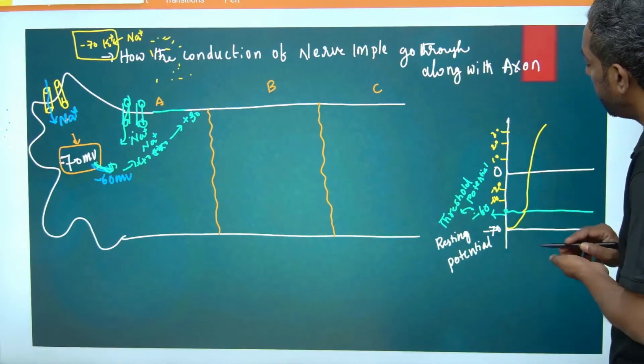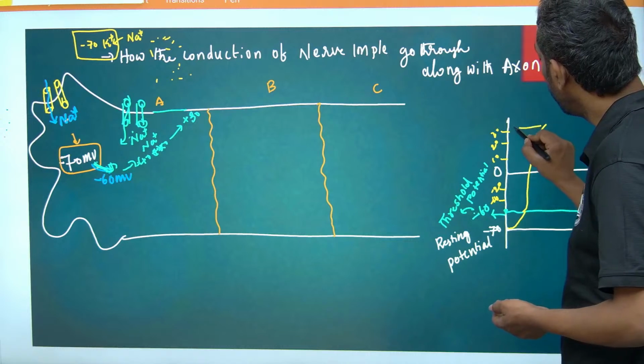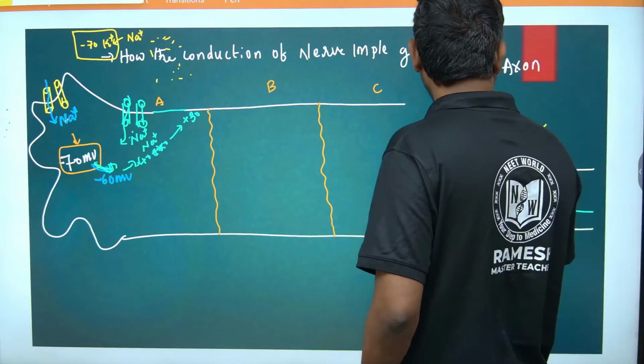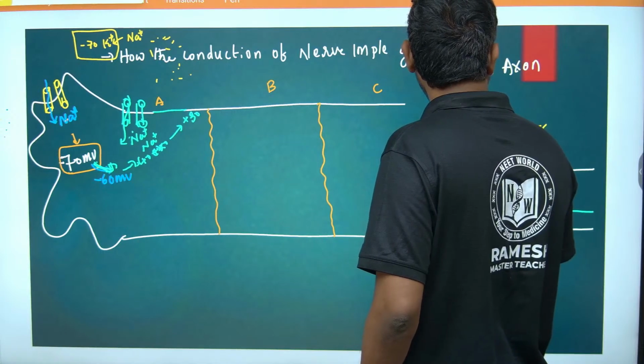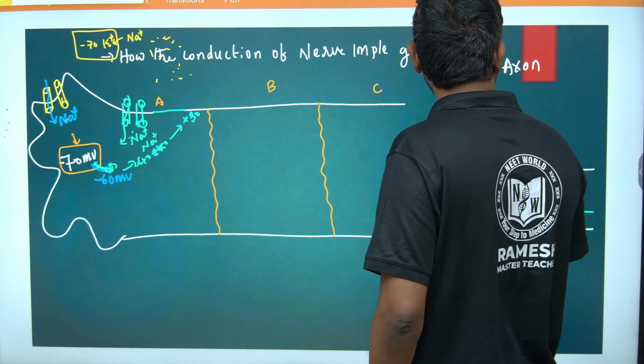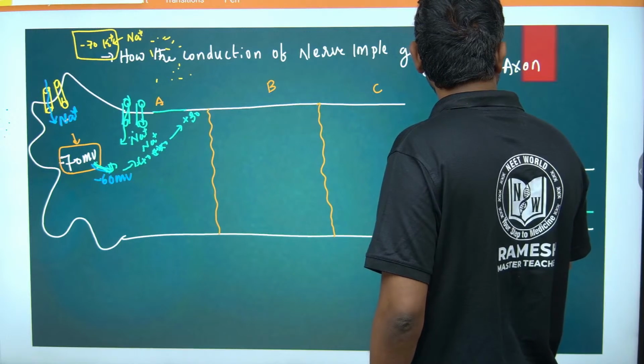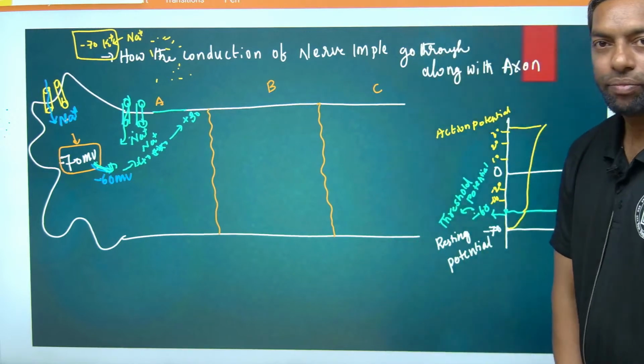This condition at plus 30 we can call the action potential.